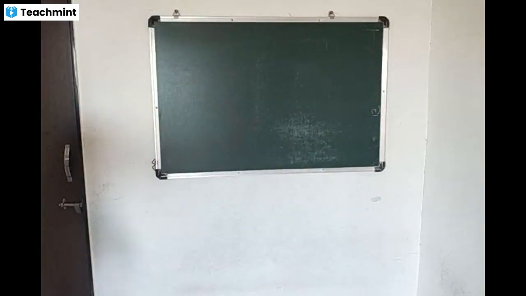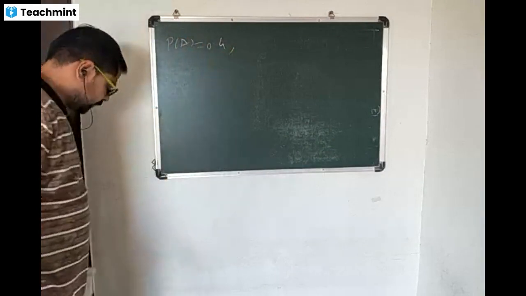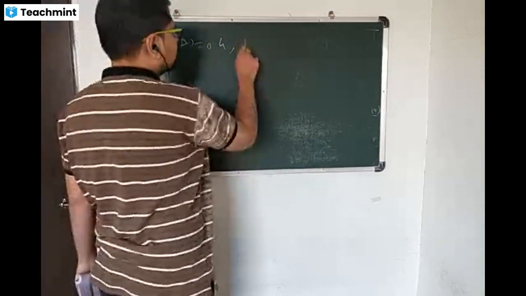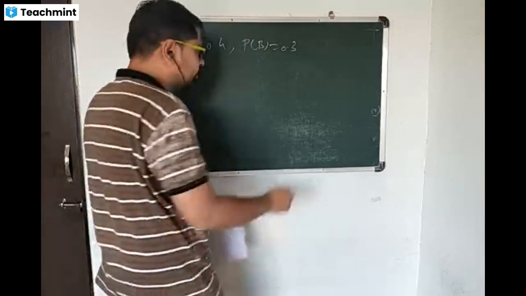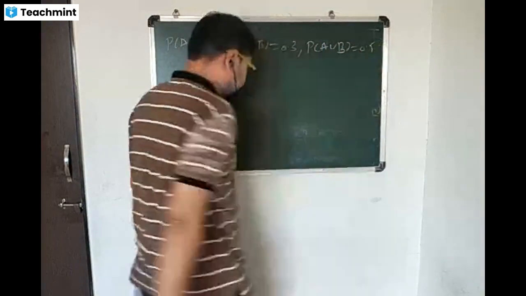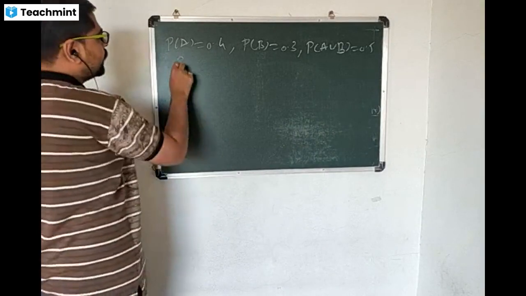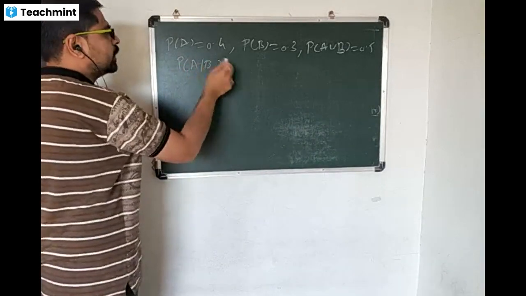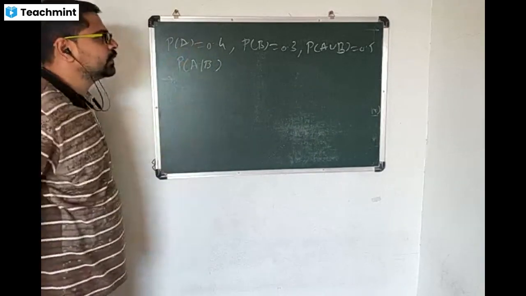आपल्याला काही examples बघायचे. So first example is probability of A is equal to 0.4. Probability of B is equal to 0.3. And probability of A union B is equal to 0.5. So we have to find probability of A given B. आता आपल्याला probability of A given B काढायची या केस मध्ये.